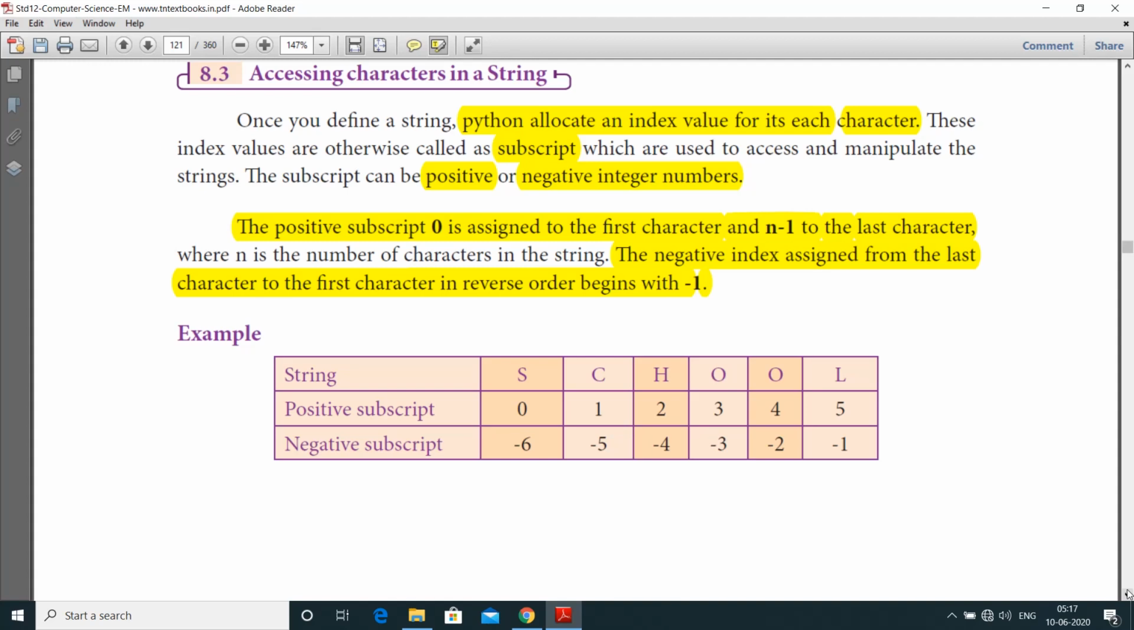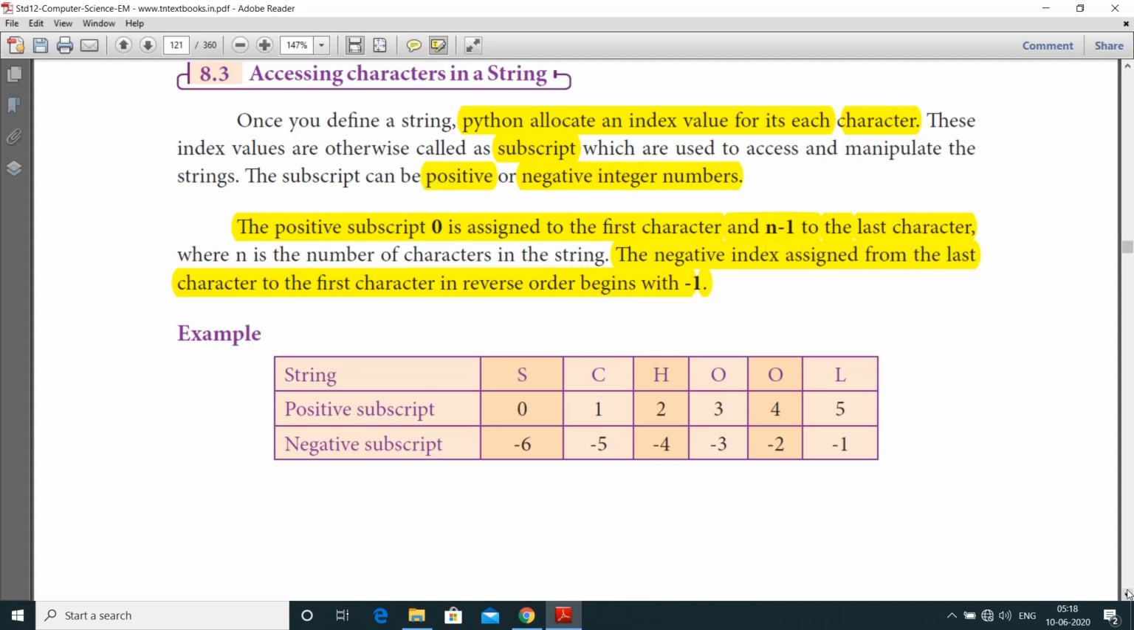Accessing an index out of range will cause an index error. Only integers are allowed to be passed as an index. Here, indexing allows negative address references to access characters from the back of the string. For example, -1 refers to the last character, -2 refers to the second last character. Let us see the example.